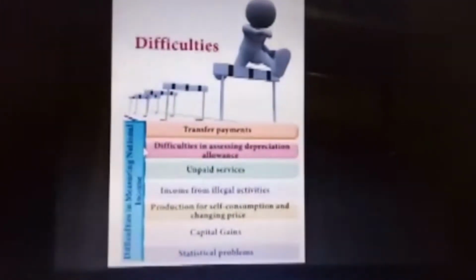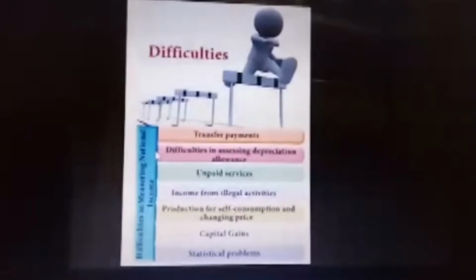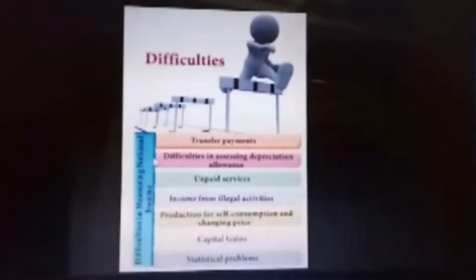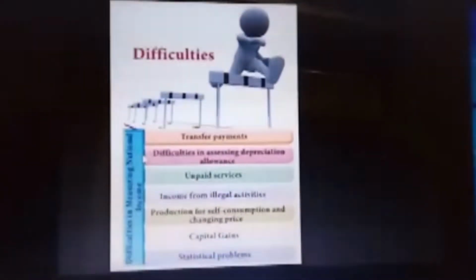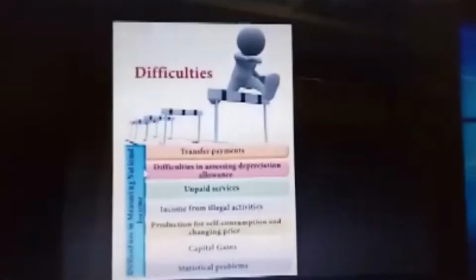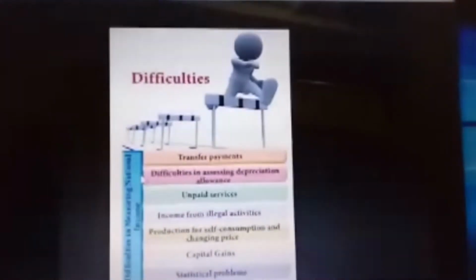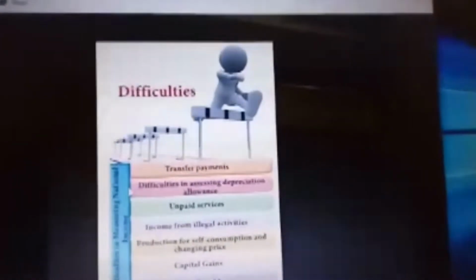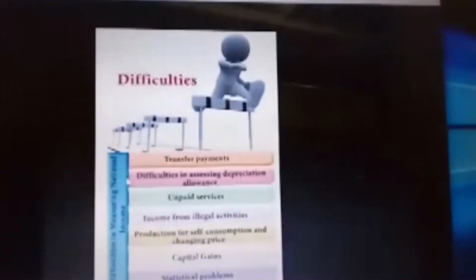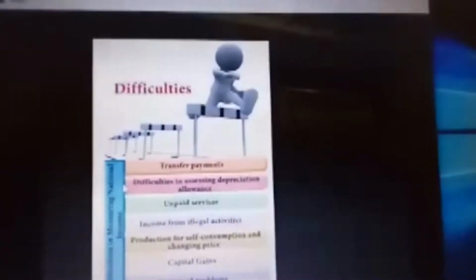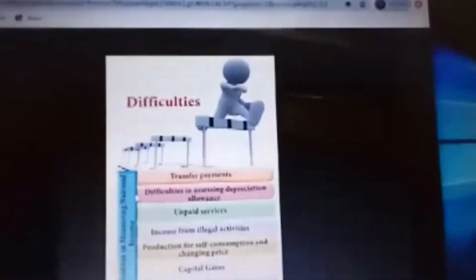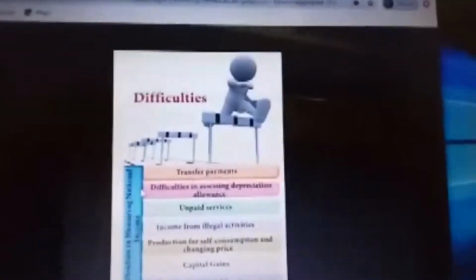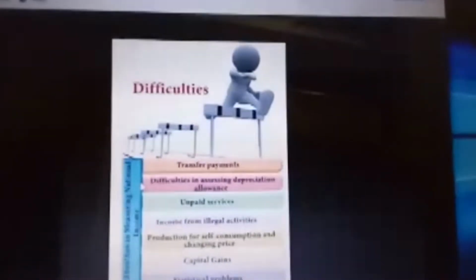Next one is illegal activities: gambling, smuggling, illegal extraction of liquor. It is purely an economic activity. There is consumption and there is a want of the people, but it is not taken into account. Next one is self-consumption. When a farmer produces a product, he will keep some amount of the product for his own family, for his own consumption. So can the goods which do not come to the market be added to the national income or not? It is a very big problem.